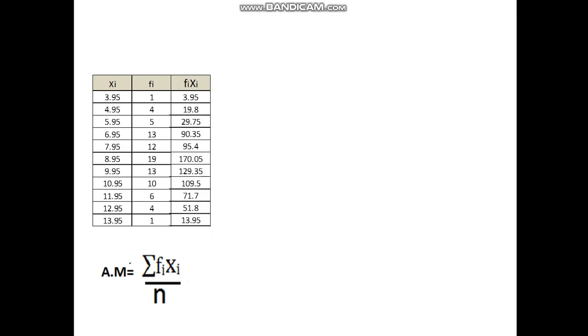The formula for arithmetic mean is summation of f_i into x_i divided by n. For f_i x_i, we will multiply both x_i and its frequency. Then sum of f_i x_i is 785.6, and sum of frequency is 88. So arithmetic mean is 8.92.